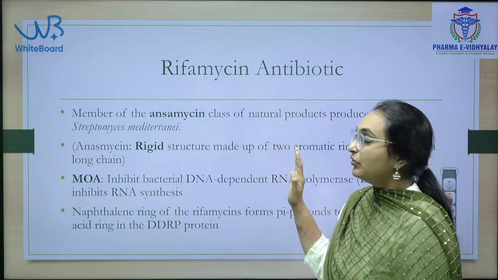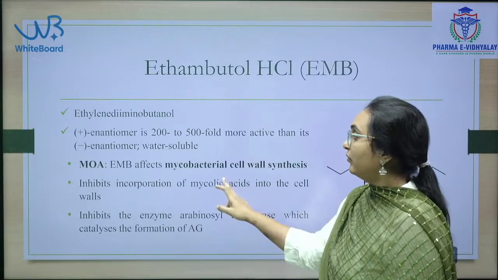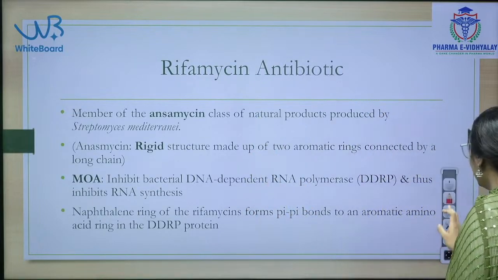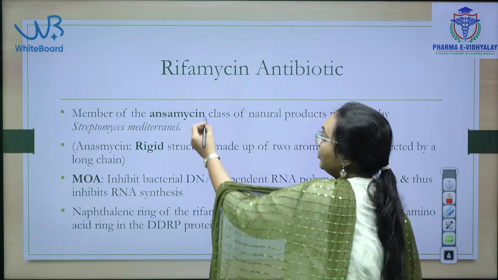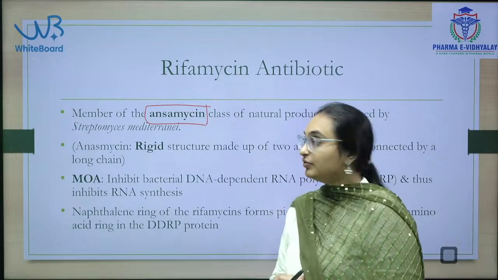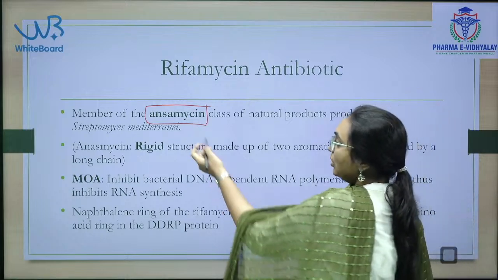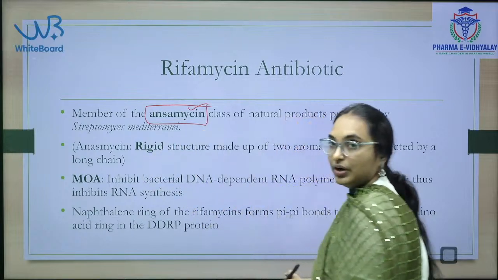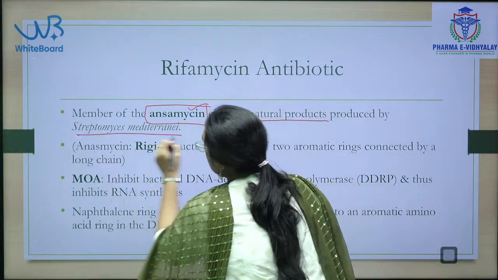Okay. Now, which of the following is an antibiotic antitubercular drug? Whatever the drugs we have discussed till now, all the 3 drugs are not antibiotics. Whatever the drug we are now going to discuss, that is rifamycin, that is an antibiotic. So, one important and previously asked question is, rifamycin belongs to which class of natural products? That is ansamycin. Rifamycin belongs to the ansamycin class of drug. This is the natural one produced by Streptomyces mediterranei.